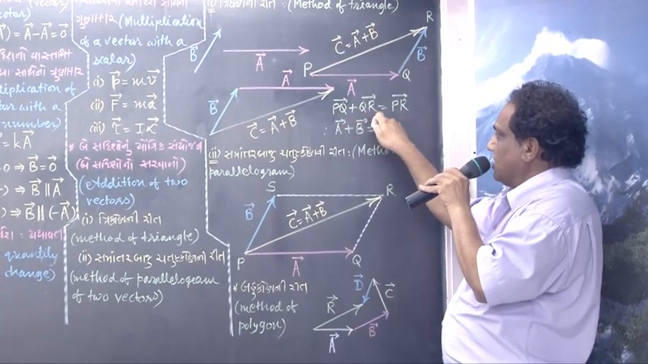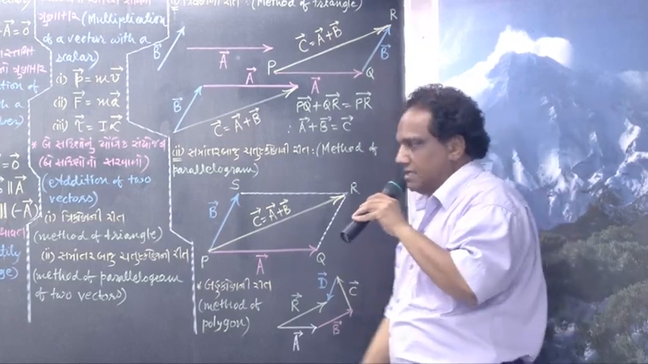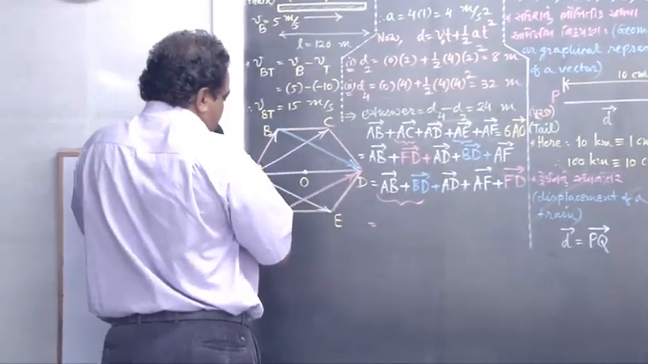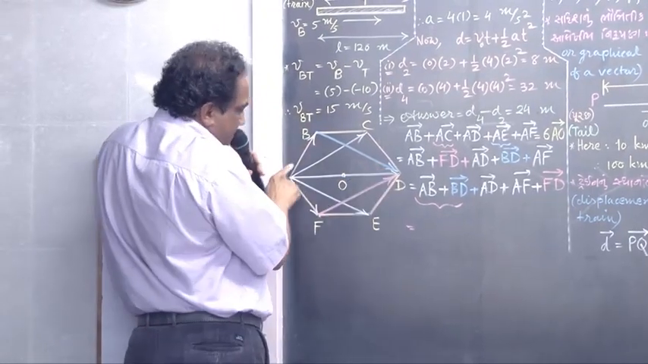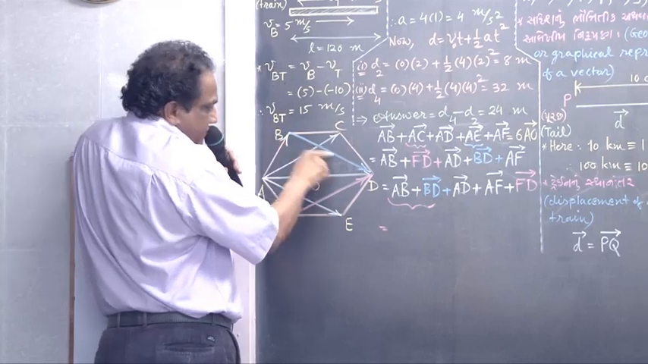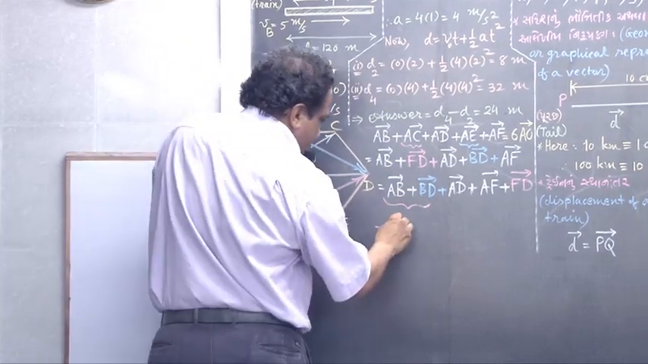Vector PQ plus vector QR. Drop Q and join first and last. Vector PR. Correct? So come on, vector AB plus vector BD. Look in the figure also. This plus this will give you this. Vector AB plus vector BD will give you vector AD. So this is nothing but vector AD.